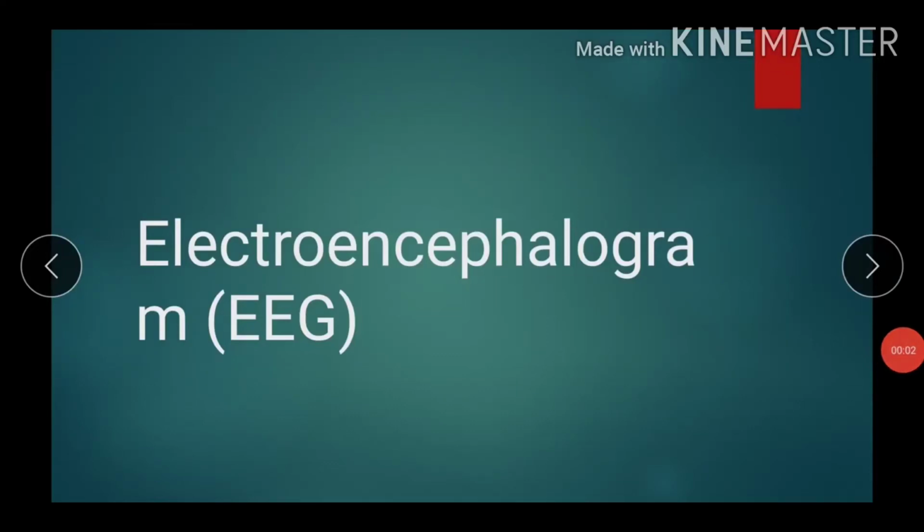Hello everyone. Today we will discuss electroencephalogram. You may have heard similar words like electrocardiogram and electromyogram. By definition, the electroencephalogram is the graphical record of the activities of the brain, just as the ECG is the graphical record of the activity of the heart tissue. So the encephalogram is the recording of the activity of the brain.